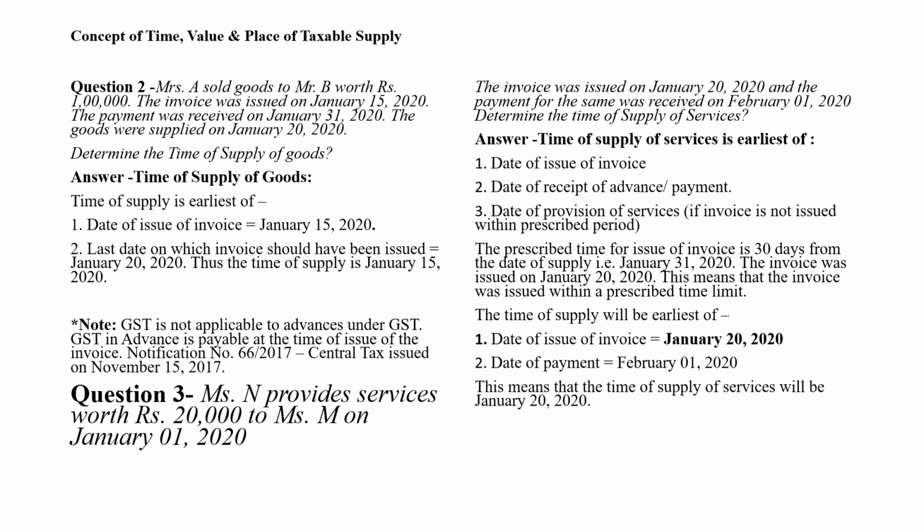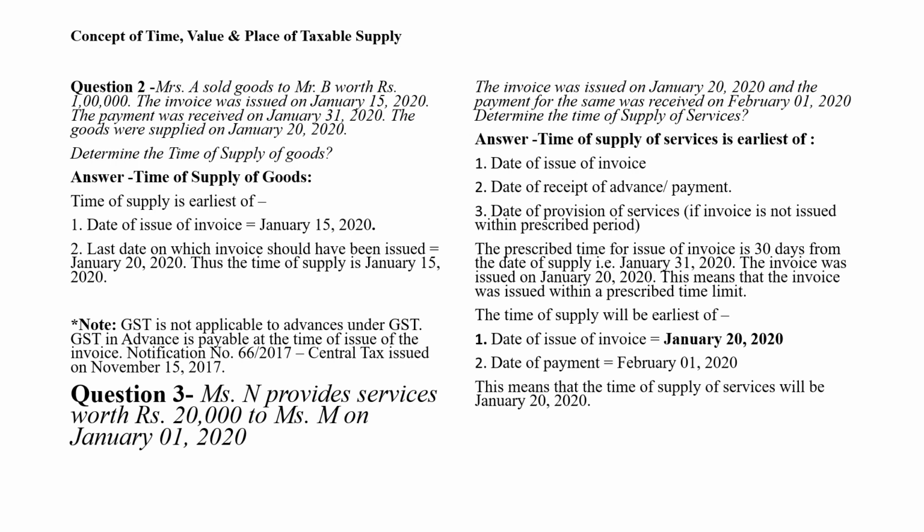Determine the time of supply of service. Hello, my dear. So here, the time of supply of services is the earlier of first, date of issue of invoice. Second, date of receipt of advance payment.